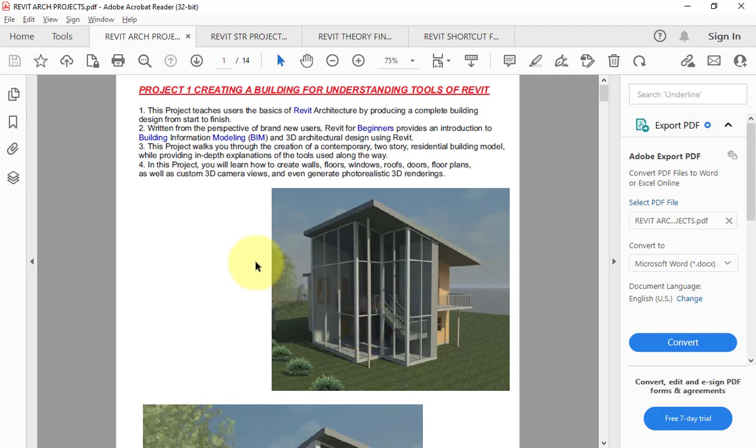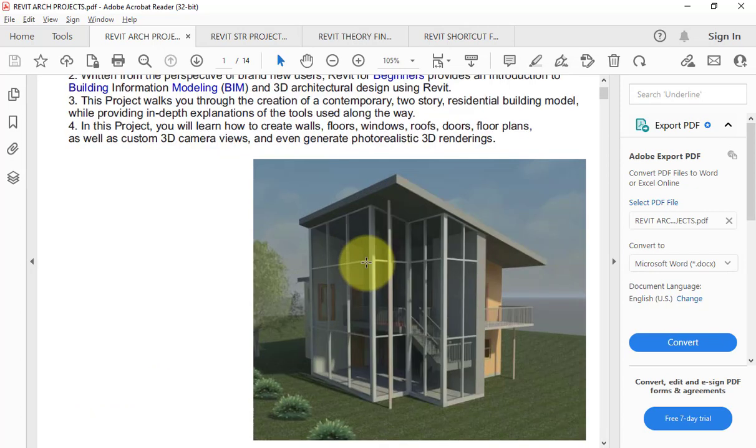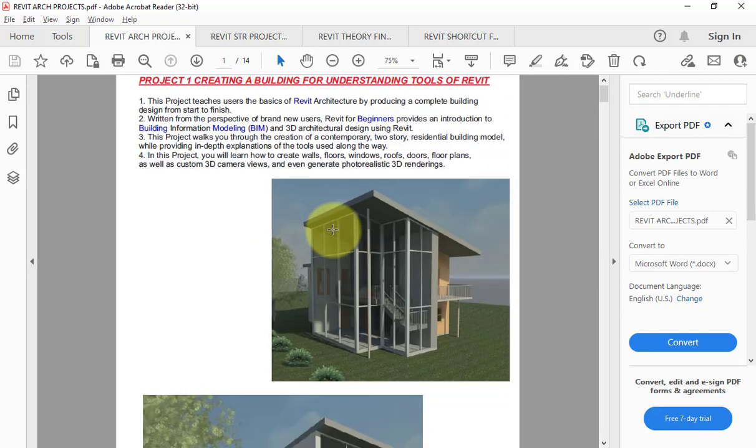So in Revit Architecture, what will we cover? Let us have a glimpse of that. First of all, we will create a very simple project in which you will be able to understand how Revit Architecture works, and you will also understand the core concepts of Autodesk Revit Architecture.